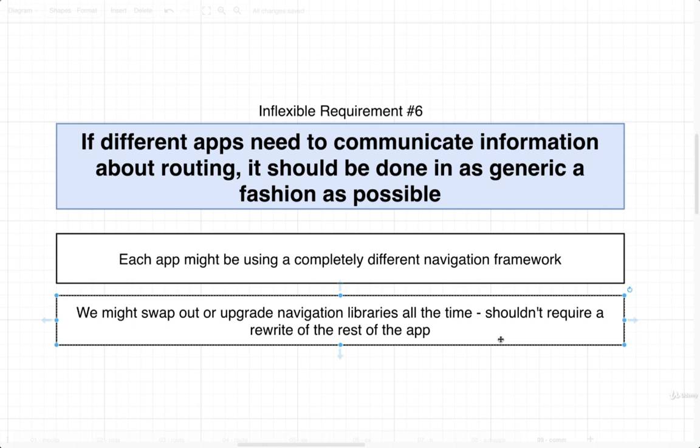Entirely possible. And if we decide to upgrade the version of the routing library inside, say, the container, I would not want to have to go and refactor all of our routing logic inside of all of our different containers. So in other words, we just need to make sure that if we are doing any communication around routing, we have to make sure it is extremely generic in nature.